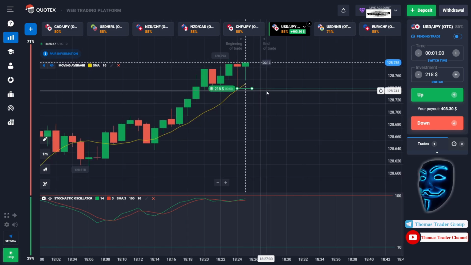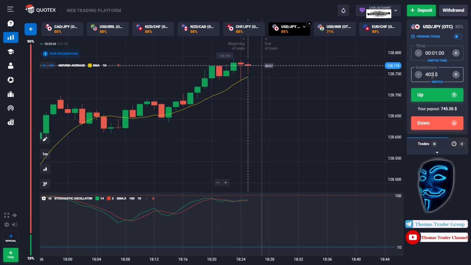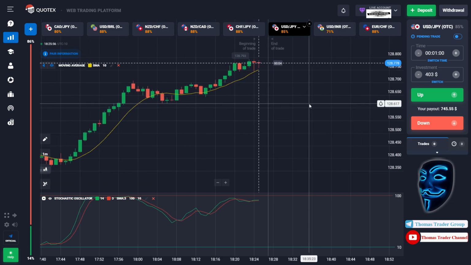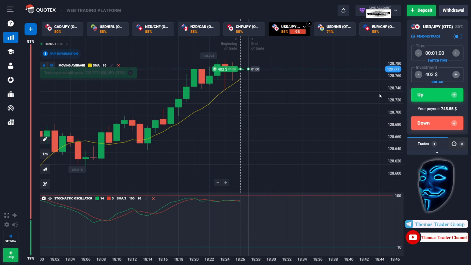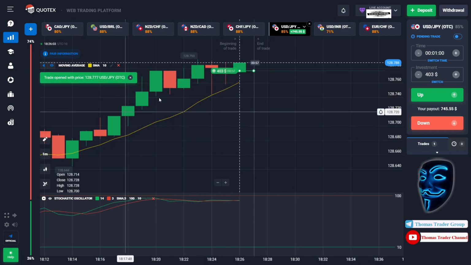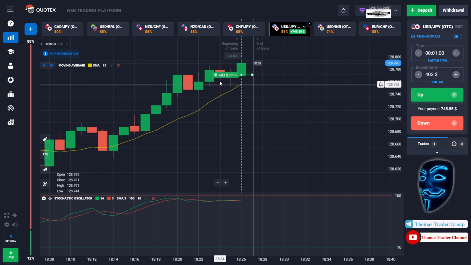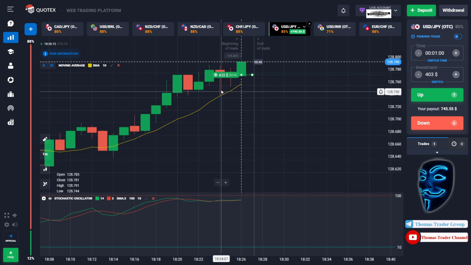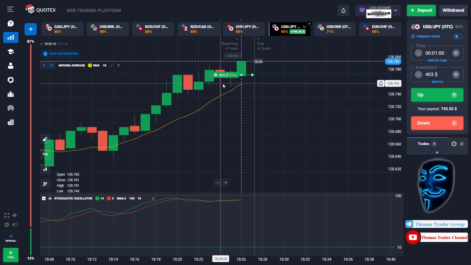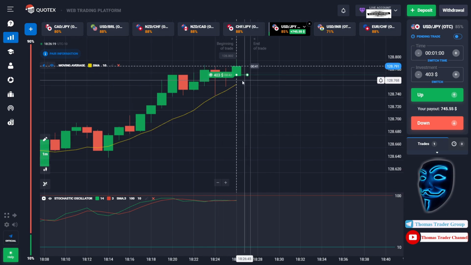One second left and we made a right prediction over here. We made a profit of $403. Let's change our investment into $403 and over here we still can open buy for 1 minute because I'm sure that the market will still continue the bullish trend. As you can see over here, there are 2 candles with lower shadow. That means that the market tried to go down, but the bullish trend is very strong. That's why they do not have enough power to go down, and it will continue the bullish trend. Let's prove it and let's wait till the end of our trade.